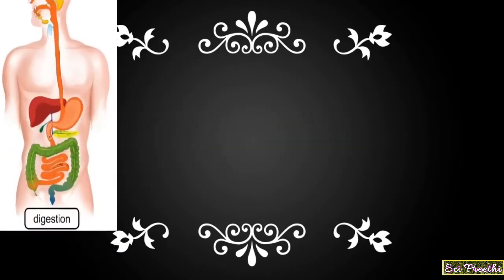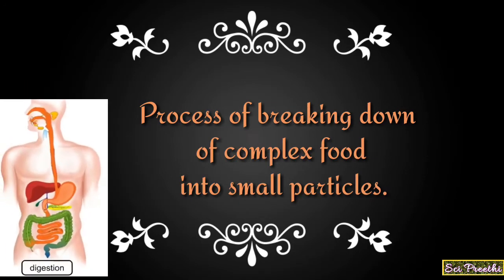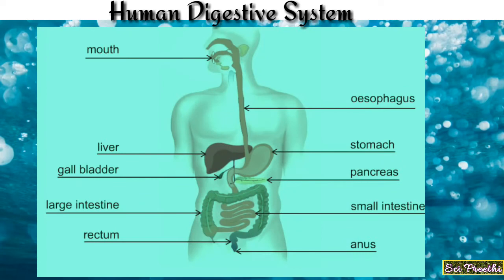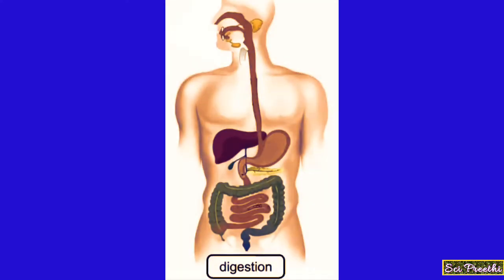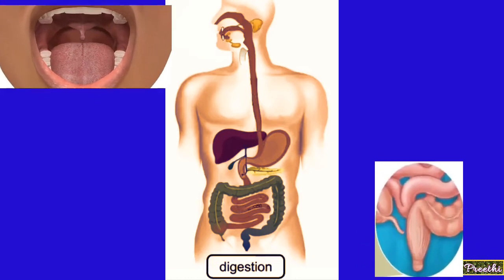Digestion. Digestion is the process of breaking down of complex food into small particles. This is the human digestive system. There are many organs involved in this process and there is a lot of activity happening in every organ. In human beings, the journey of the food begins at the mouth and ends at the anus.